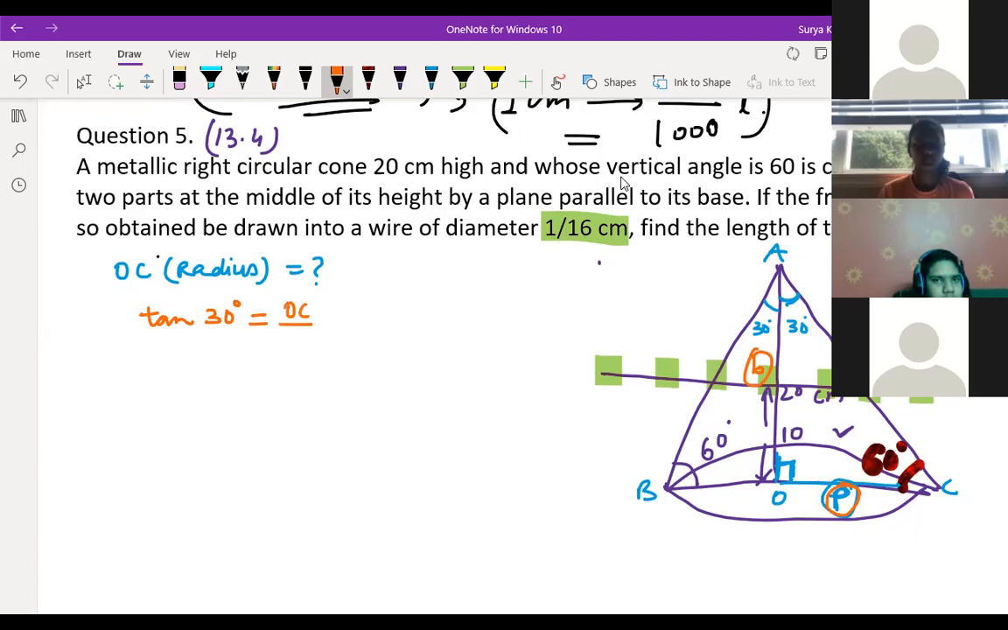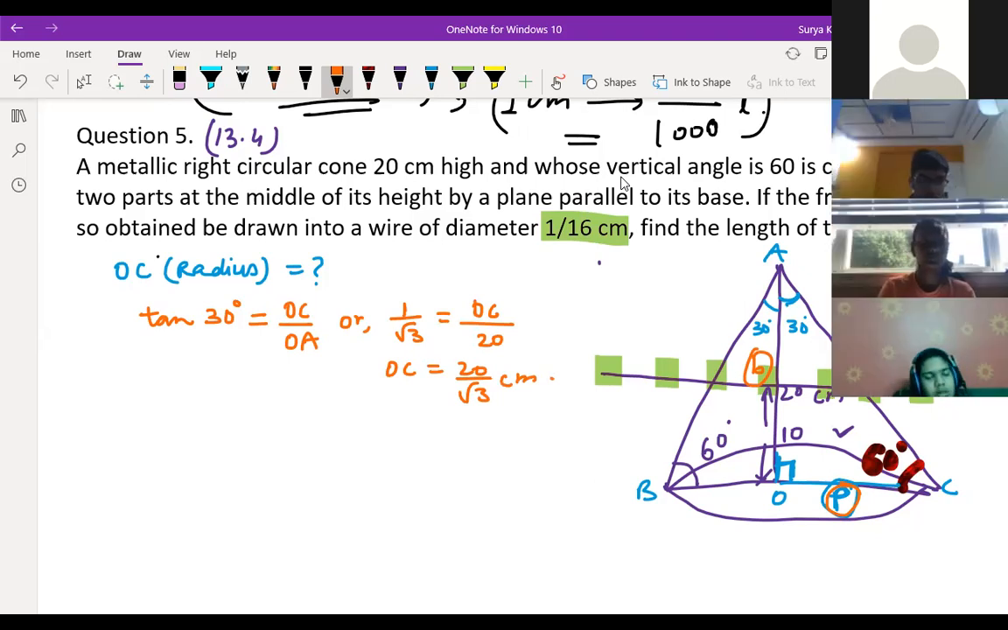OC by OA. Sir, 1 by root 3. Right? We can write 1 by root 3 is equal to P, that is OC only, divided by OA, that is nothing but 20. So can we write here OC is equal to 20 by root 3 centimeter? Is this clear to everyone, children, or not? Clear, sir. Ananya? Yeah. Rasul? Yes, sir. Because without finding the radius, we can't do anything. So this is the radius, 20 by root 3.